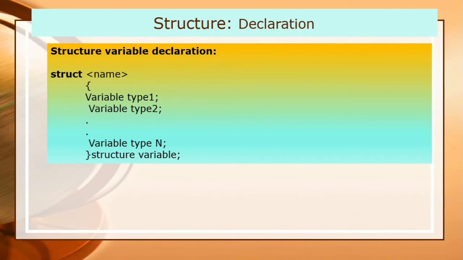A structure variable declaration is similar to the declaration of variables of any other data types. It may include the keyword struct, the structure tag name, and a list of names separated by commas, and a terminating semicolon. So here you have to declare data members with their proper types. Then when the declaring of members is finished, close the curly brace, and then you have to declare a structure variable.